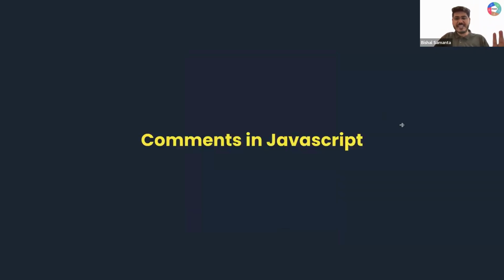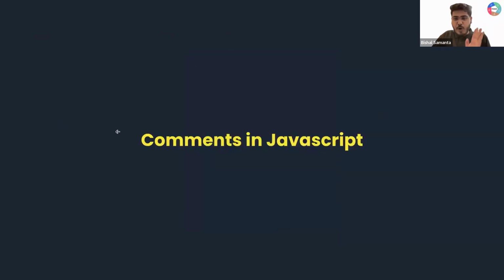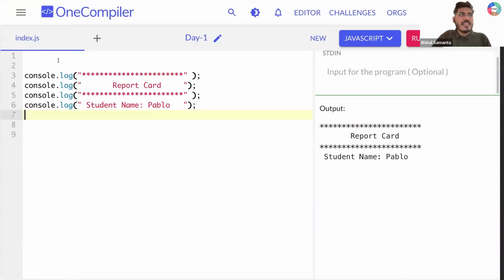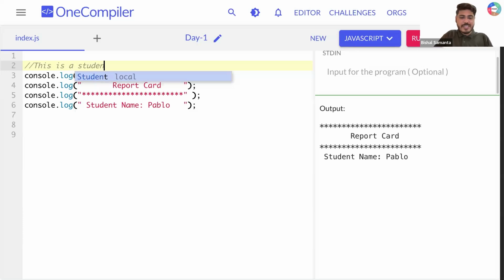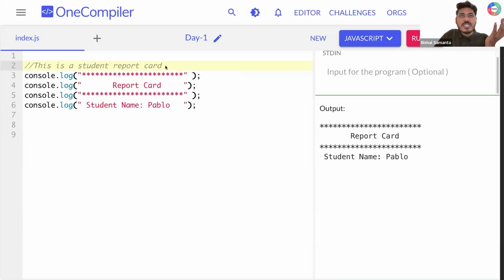Cool. Sorted. Now we are going to learn something very important, which is comments in JavaScript. So now let's say I'm writing here something: this is a student report card. I need everyone's response, guys. Can you tell me, is it JavaScript code?